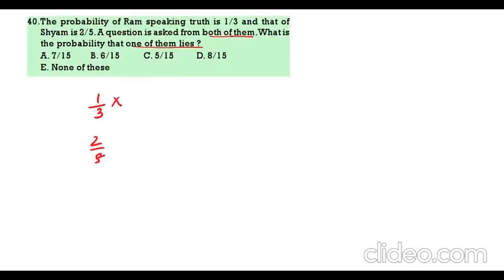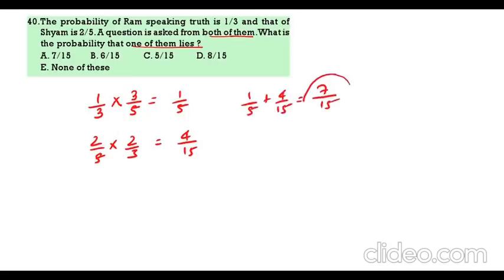If Ram is speaking the truth, Shyam will be lying. So 1 by 3 into 3 by 5, that is 1 by 5. If Shyam is speaking the truth, Ram will be lying, so it will be equal to 4 by 15. So 1 by 5 plus 4 by 15 is nothing but 7 by 15. The answer is 7 by 15.